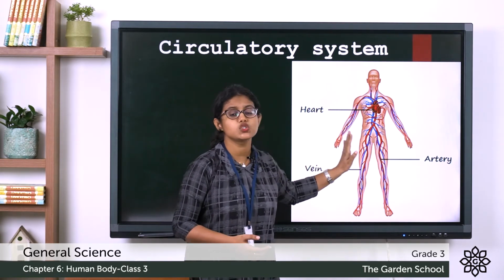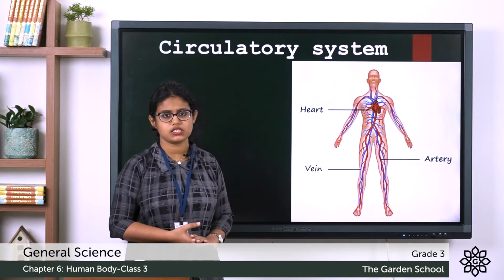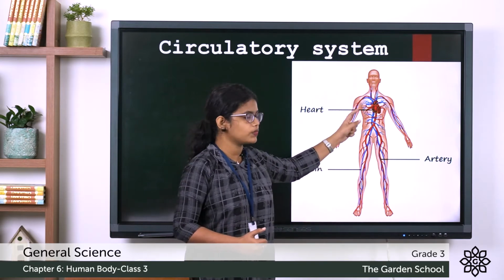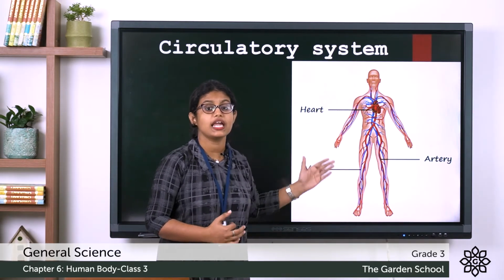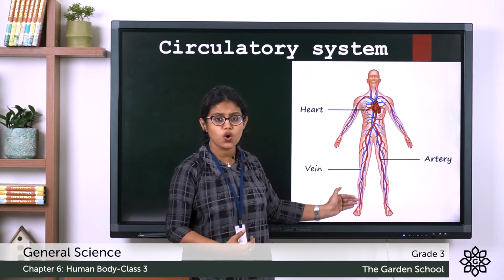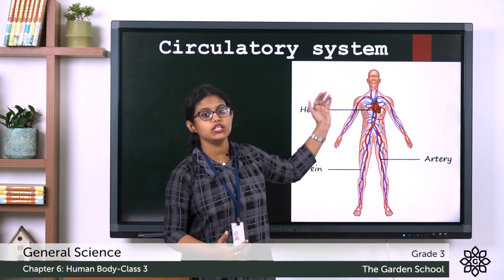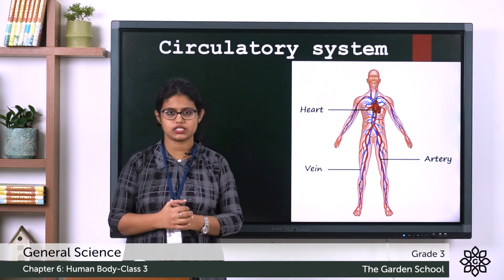Then we have two blood vessels, the arteries and veins. These arteries carry oxygen-rich blood from the heart to all parts of the body. And veins carry blood which is low in oxygen from all parts of the body back to the heart. So this is about the circulatory system.